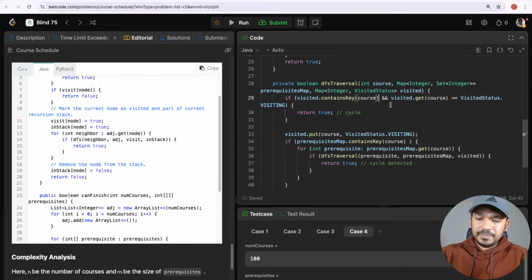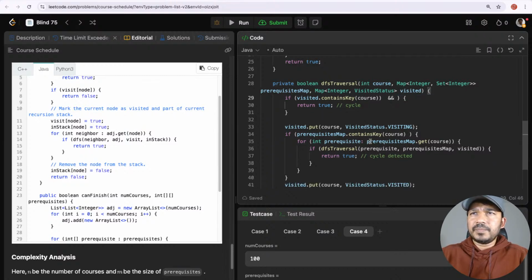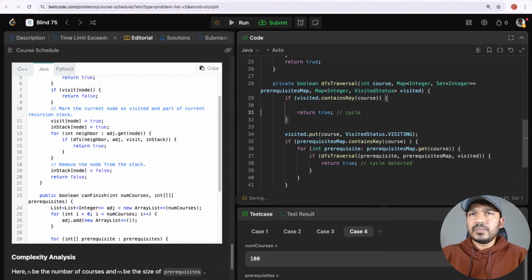Okay, here. Let's do this one. If visiting dot get course of visitors, okay, if this one is equal to visiting, then return true.